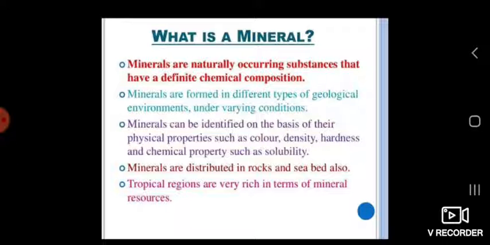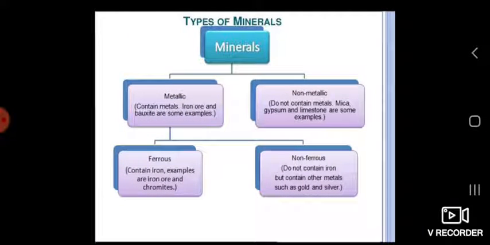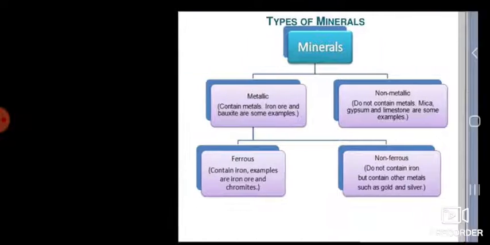Minerals can be identified on the basis of their physical properties such as color, density, hardness, and chemical properties such as solubility. Minerals are distributed in rocks and seabeds also. Tropical regions are very rich in terms of mineral resources. Types of minerals. There are over 3000 different minerals. On the basis of composition, minerals are classified mainly as metallic and non-metallic minerals.